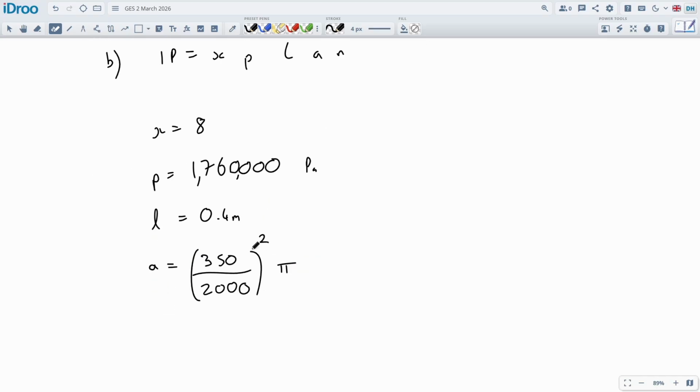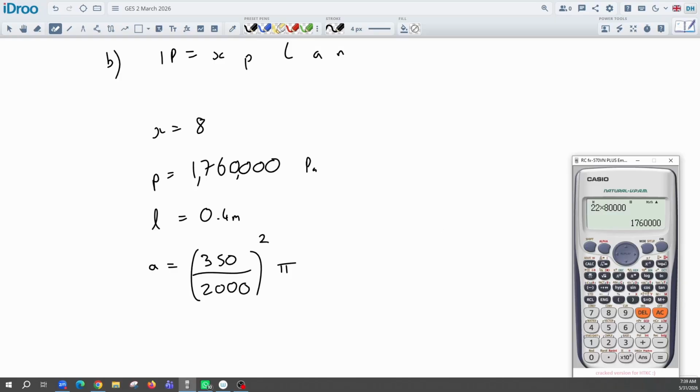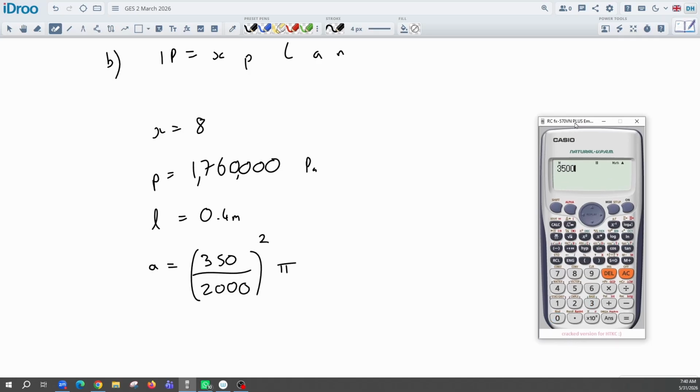This is just my quick way of writing it down so I don't have to do another side calculation. We do quite a lot of this by the end of the course. So by the time you get through the whole course, you're going to be quite familiar with taking my diameter, dividing it by 2. That's now my radius in millimeters, divided by 1,000. I now get the radius in meters, which if I just do this, 3500 divided by 2,000, it just does that for me, and square it and times it by pi.